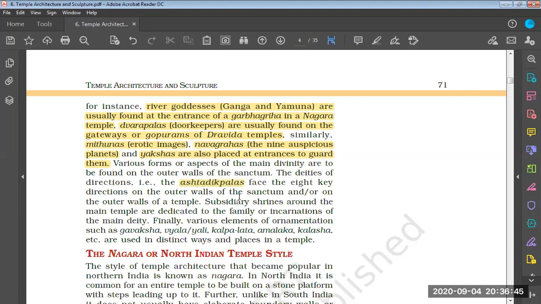So the deities of the directions, the Ashtadikpalas, face the 8 key directions on the outer walls of the sanctum and or on the outer walls of the temple. Subsidiary shrines around the main temple are dedicated to the family or incarnations of the main deity.